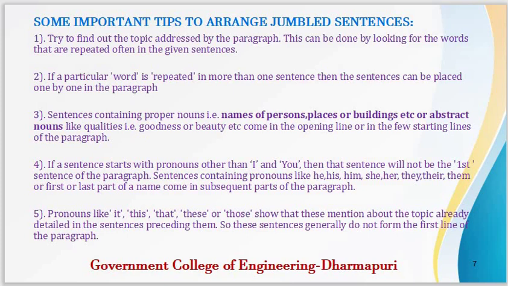Pronouns like it, this, that, these, or those show that they mention the topic already detailed in the sentences preceding them. So when you use these words, it, this, that, these, or those, you imply that you are talking about a thing which you have discussed already in the previous sentences. So these sentences generally do not form the first line of the paragraph.